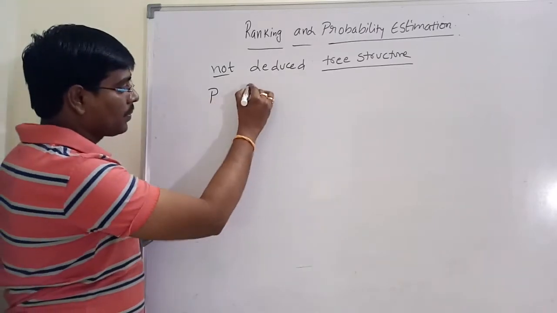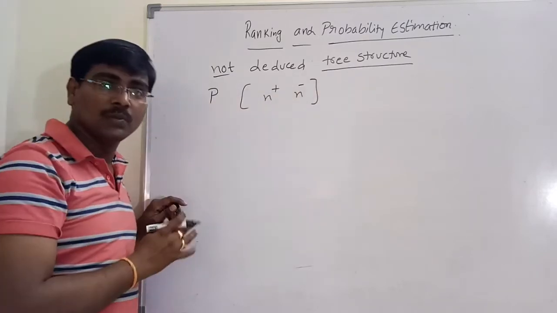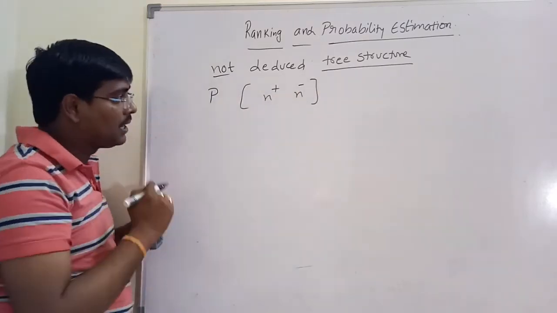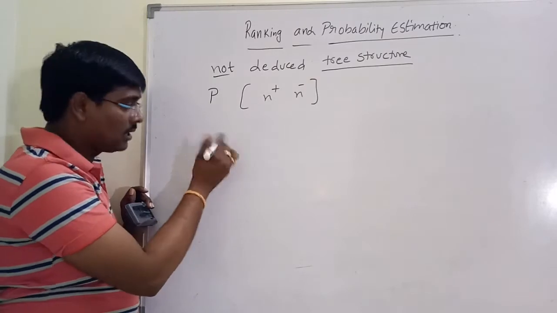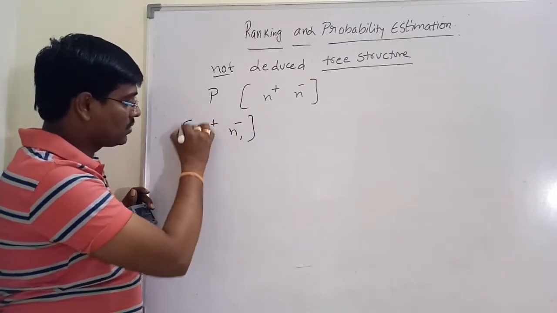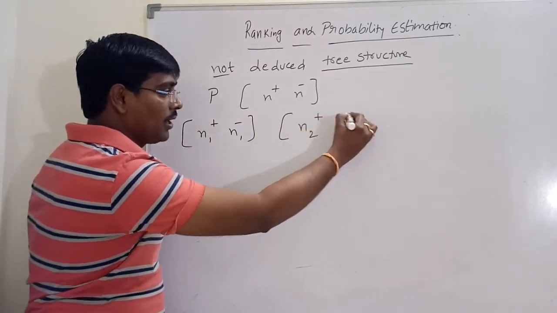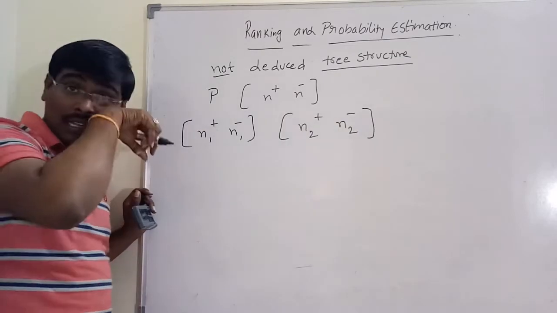For example, N positives, N negatives. Assume this is the parent node. The parent node has two children. The first child has n1 positive, n1 negative. This is one split. The second child has n2 positive, n2 negative. This is the second split.